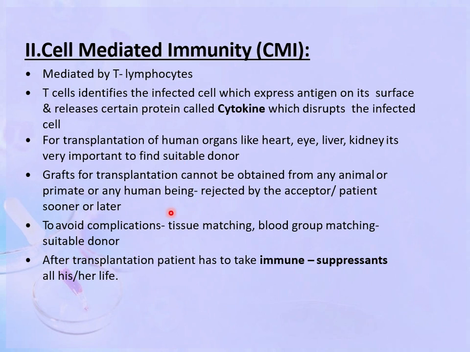So to avoid all such complications, tissue matching and blood group matching between the suitable donor and the patient is done. And after transplantation, the patient has to take immune suppressants all his or her life.